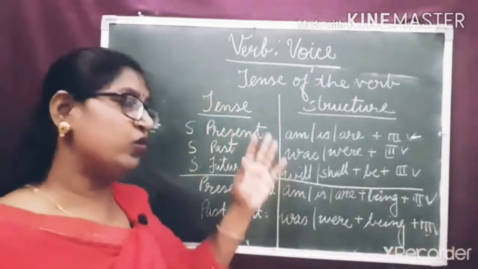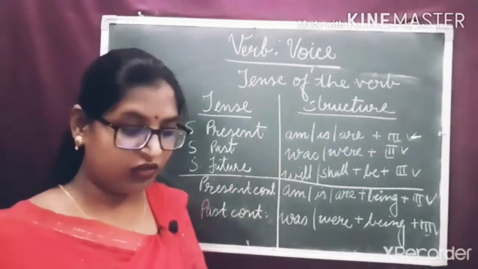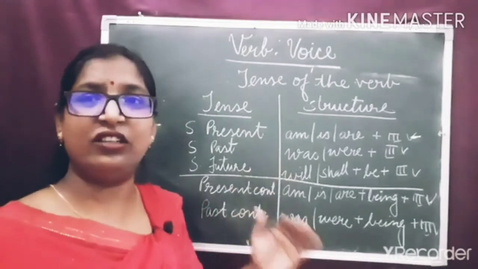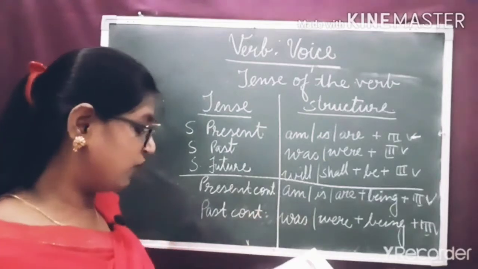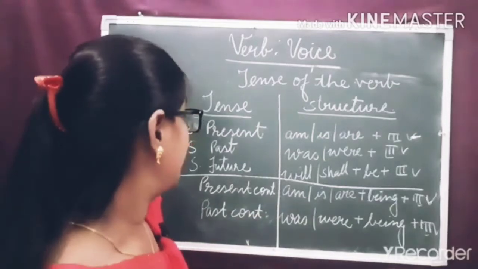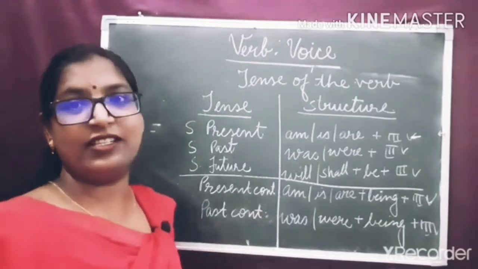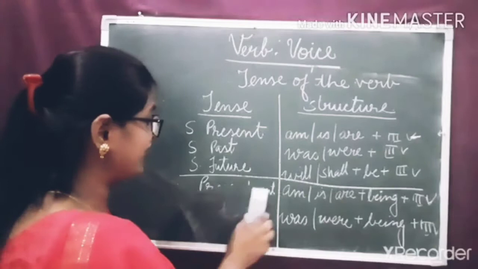Dear children, you can note down this table with you. It is already given in your book also, and you can note it down somewhere and learn it by heart. It is very, very important. Okay, it is about present continuous tense and it is about past continuous tense. Space is less on the board, so I am going to erase it.